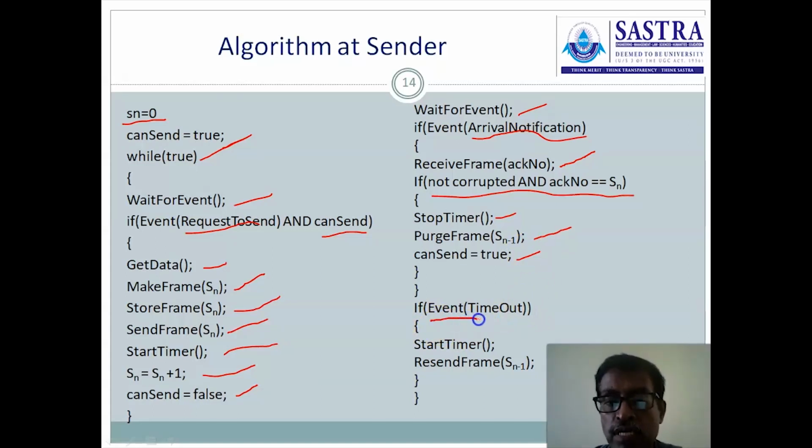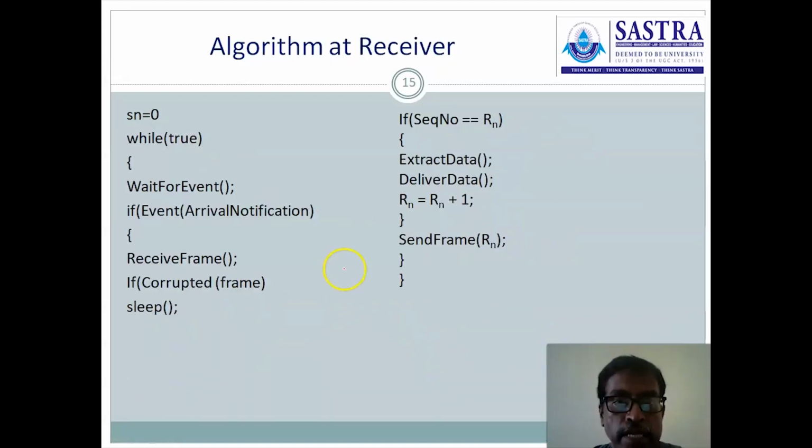And then the third event at the sender, the timeout event. If a timeout occurred, then that notification is given to the data link layer, which enters and starts the timer. It repeats the previous request and resends the frame. This is the algorithm executed at the sender, and perfectly the data is transmitted, and through Stop and Wait ARQ, reliable transmission is achieved. And then next we will see the